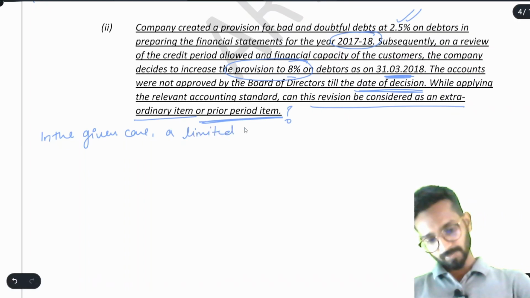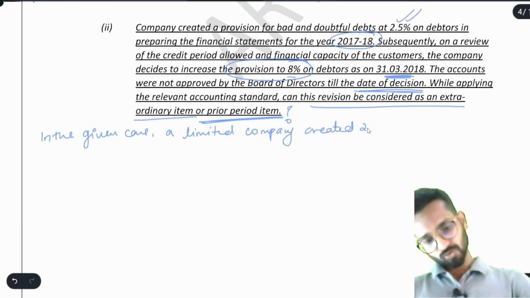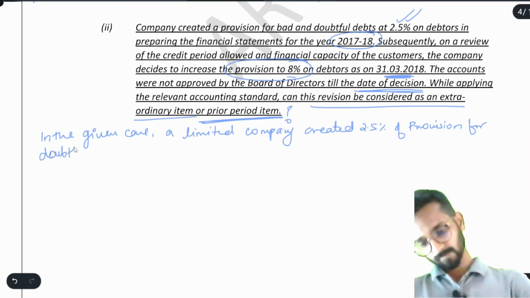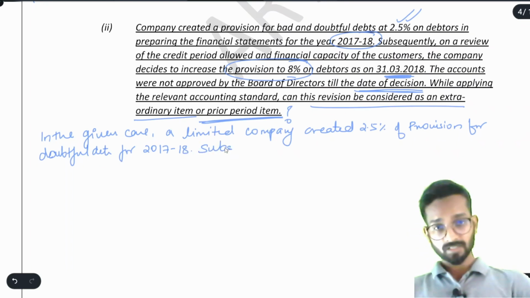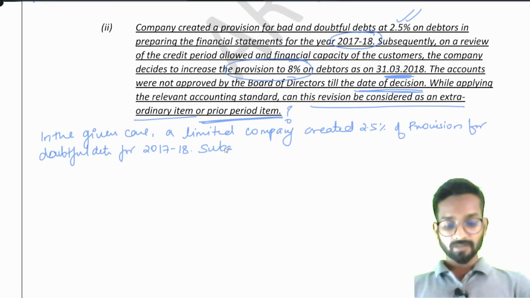A limited company created 2.5% of provision for doubtful debt for 2017-18. Now subsequently, understand how the answer is written. First I have clarified what has happened in the question.